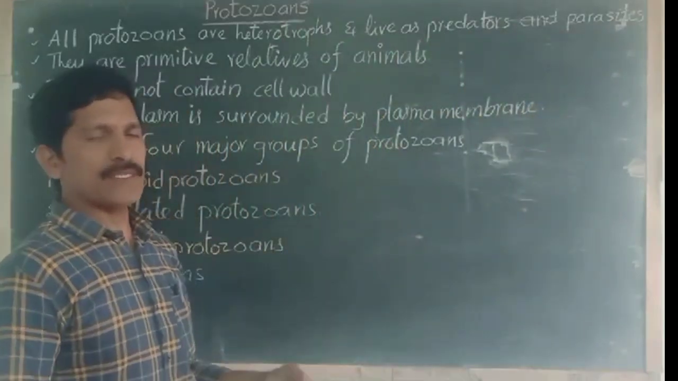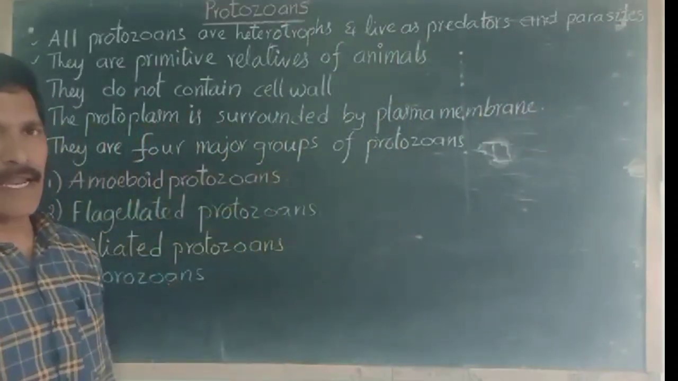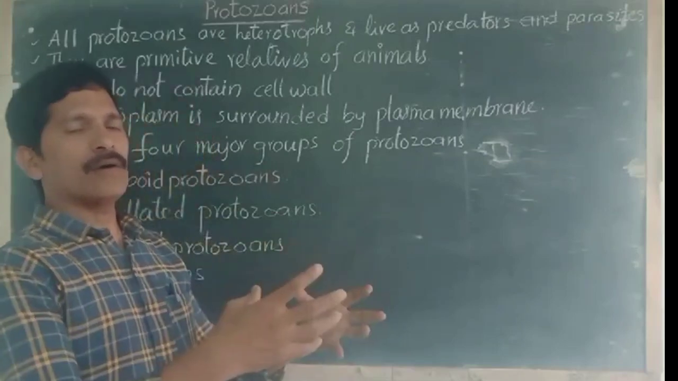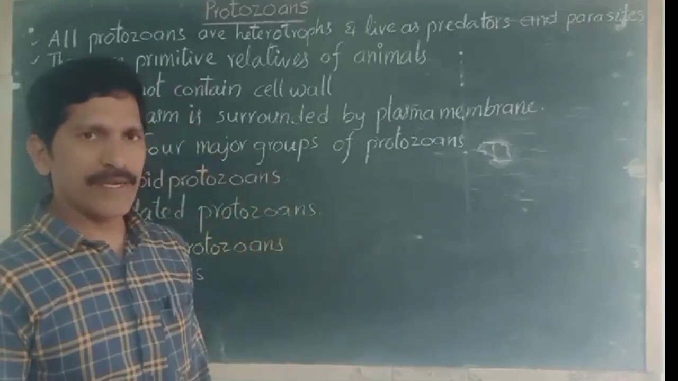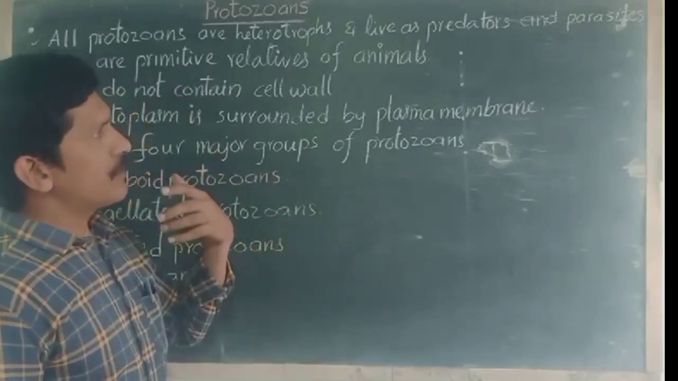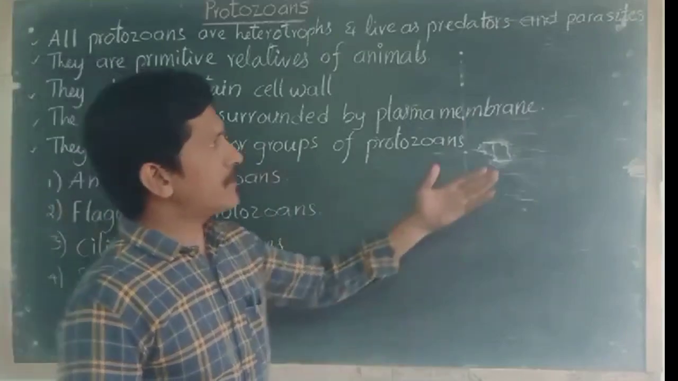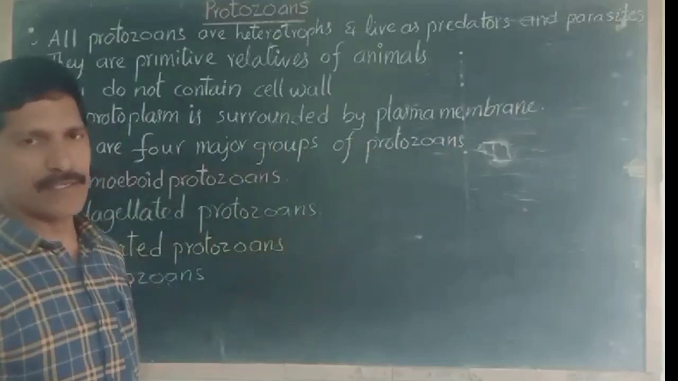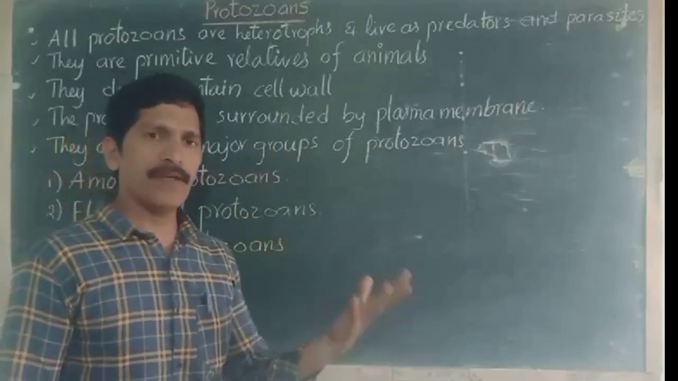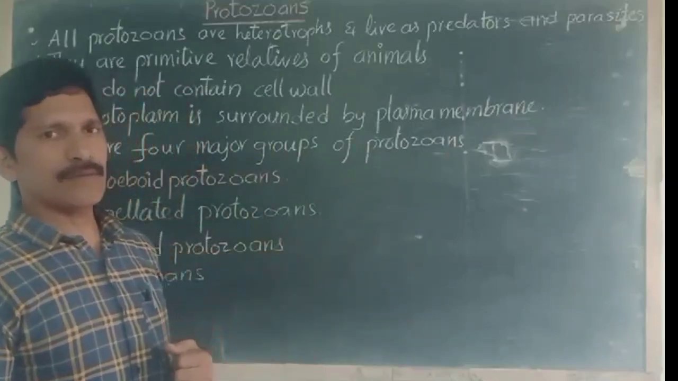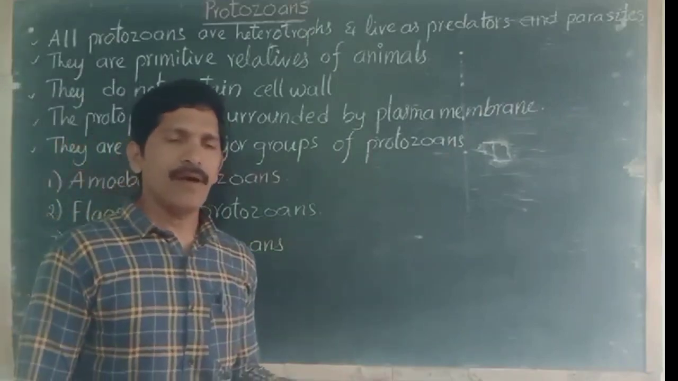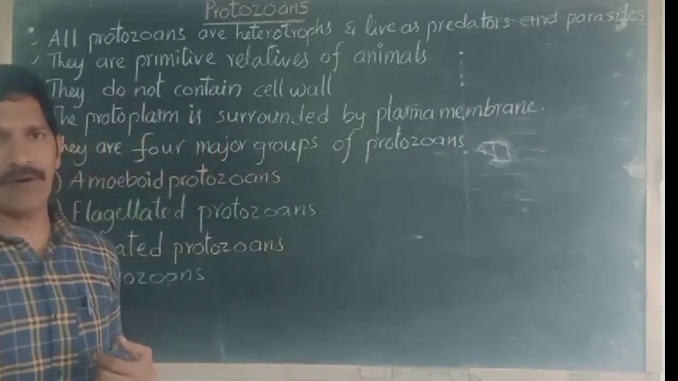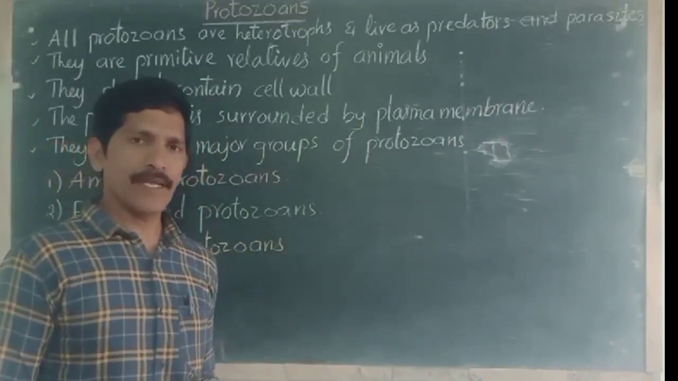Predatory organisms means they kill other animals and obtain the food material. And the latter, parasitic organisms. Parasitic in the sense of living in other organisms, like a host, right? They obtain food material from other organisms, sometimes without killing the host and sometimes by killing the host also.